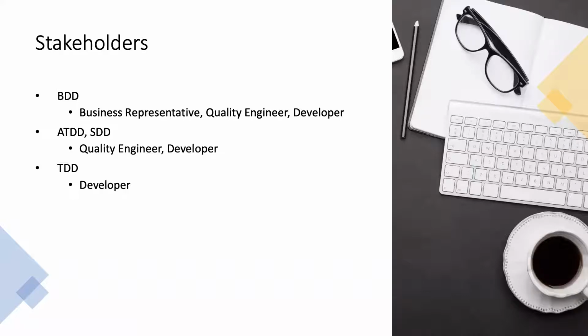Sometimes with SDD, if you use Karate or something, they also invite business representatives. When it comes to TDD, it is purely a developer's perspective. And remember, BDD, ATDD, SDD, anything will not override the importance of test-driven development.